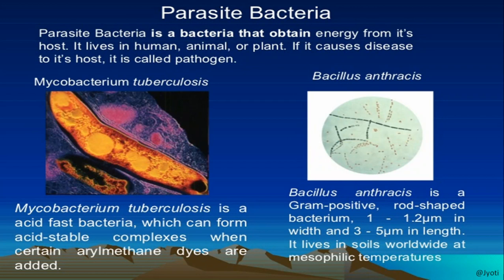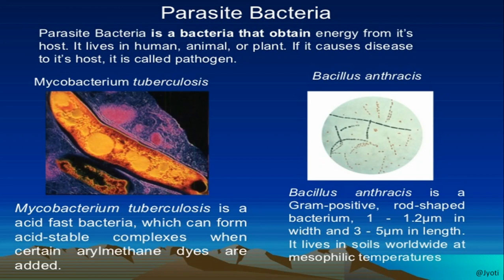So the parasitic bacteria, here you can see in the picture. A parasitic bacterium is a bacterium that obtains energy from its host. Host means the living organism in which it lives. It lives in humans, animals or plants, and it causes disease in the host.